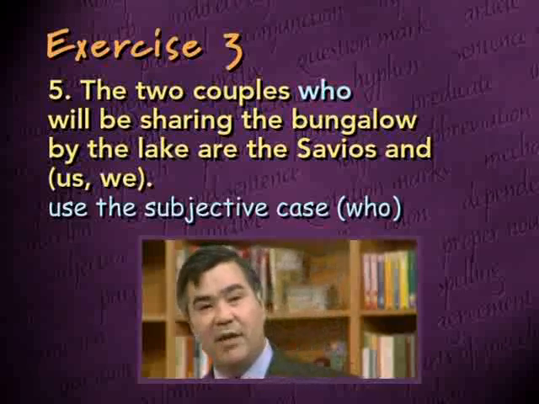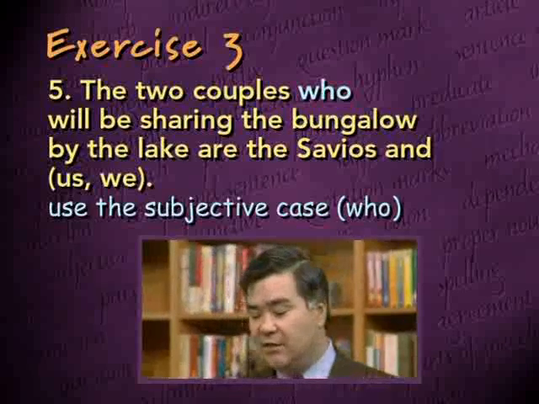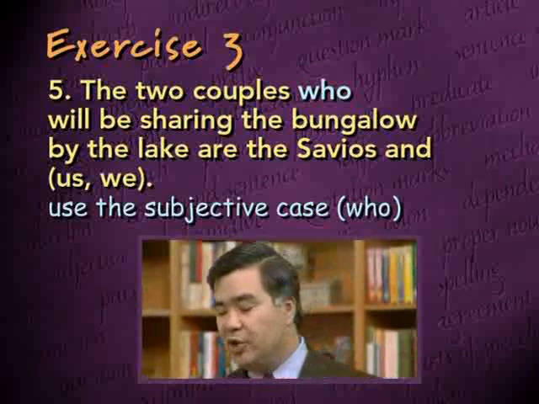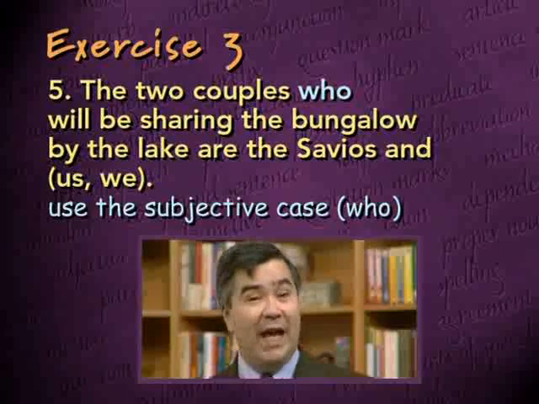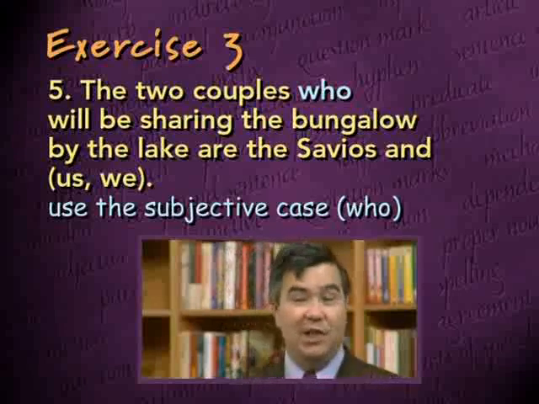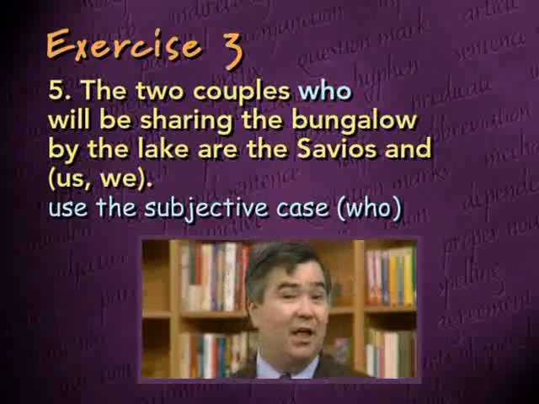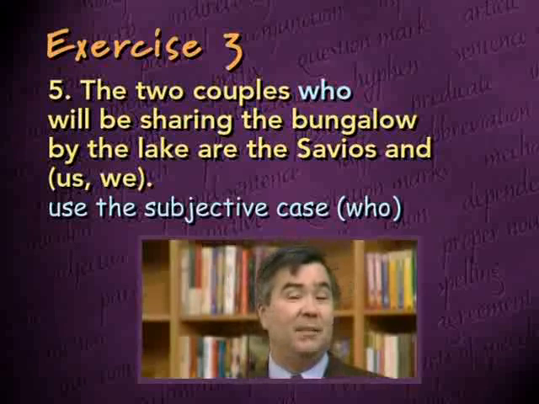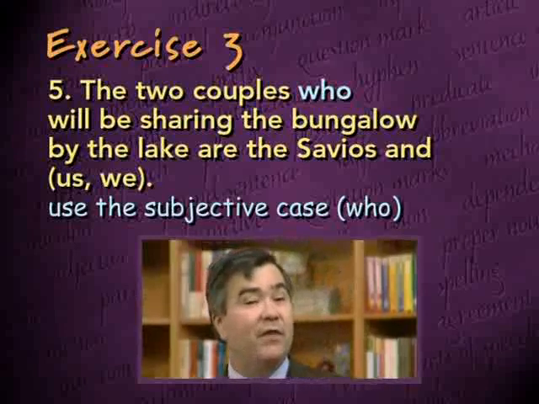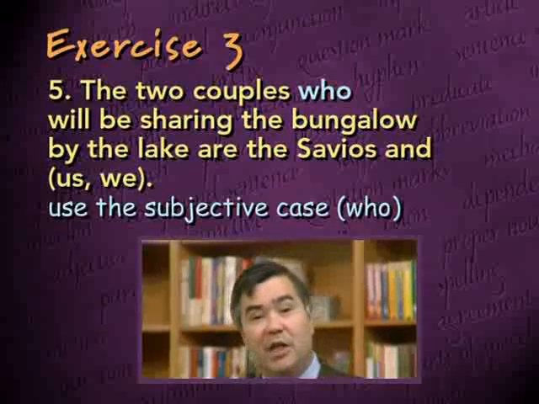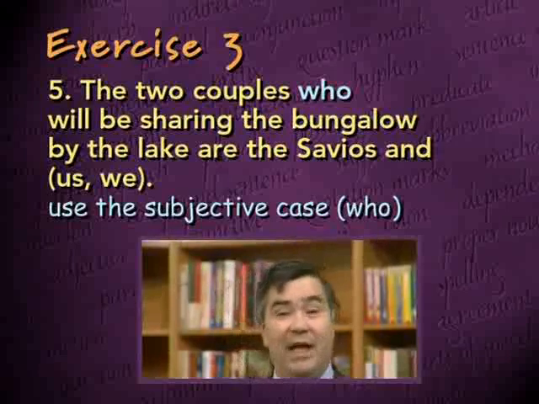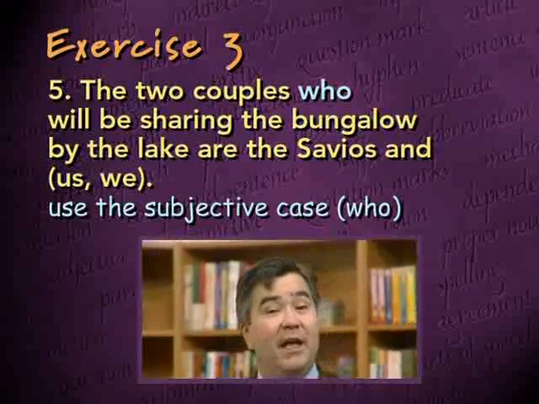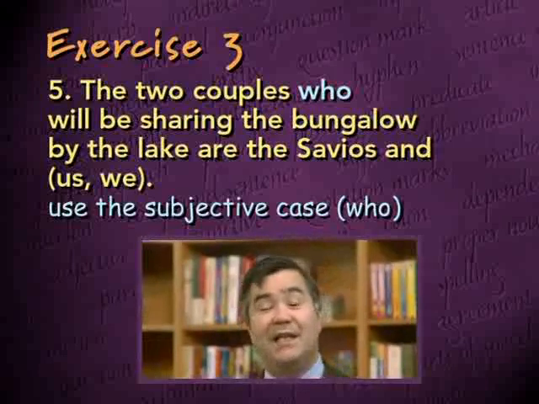Now what about the pronoun at the very end of the sentence, us versus we? Well, the two couples are the Savios and us or we. We have a compound situation here, which may complicate this a bit. But remember, what we really need to figure out is whether this is a subject or an object. Remember that when you have a verb of being, what follows may be a subject complement.